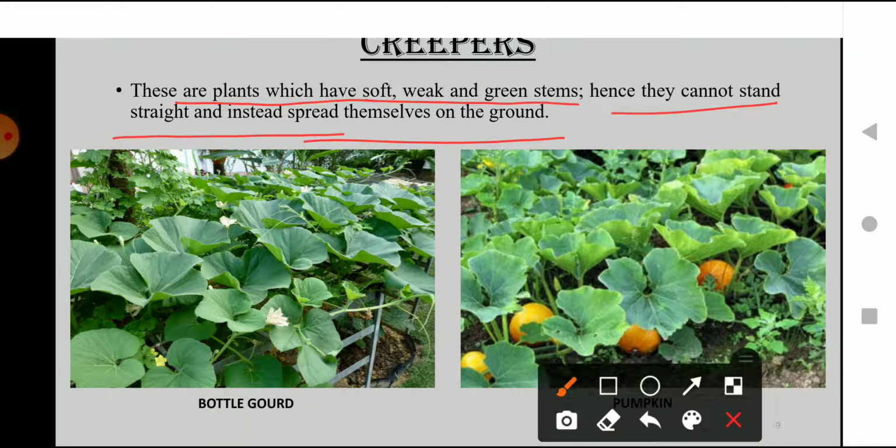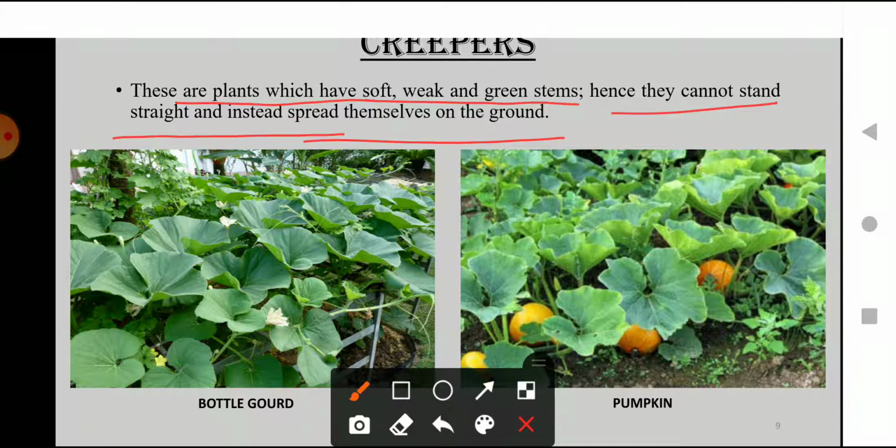So you can see in both pictures that one is the picture of pumpkin and the second one is of bottle gourd, that is Loki. Both pictures show how the stem of the plant cannot stand straight because of the heavy weight of the fruits and vegetables. So they start growing and spreading on the ground. That is why they are known as creepers. Creepers basically means they start growing on the ground. The two main examples are pumpkin, that is kaddu, and bottle gourd, that is Loki.